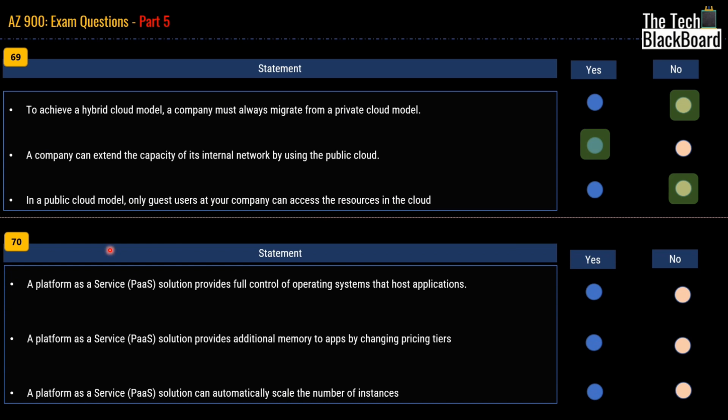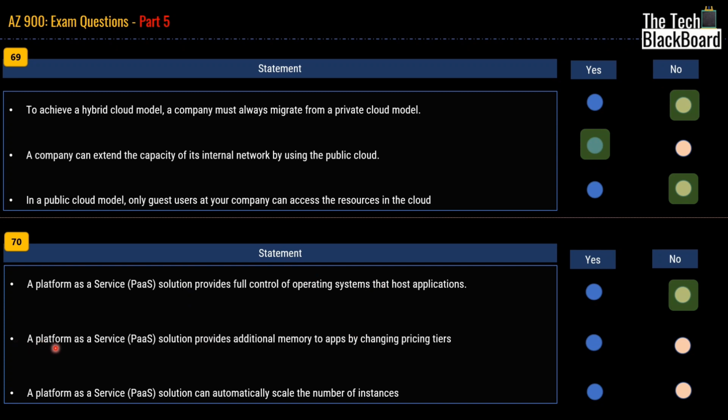Moving on to question number 70, which will be the last question for part 5. The first statement says a platform as a service solution provides full control of operating system that hosts applications. The answer for this one is no. Why? Because behind the scene, platform as a service provides you a platform but it doesn't give you real control over operating systems. So the answer is no.